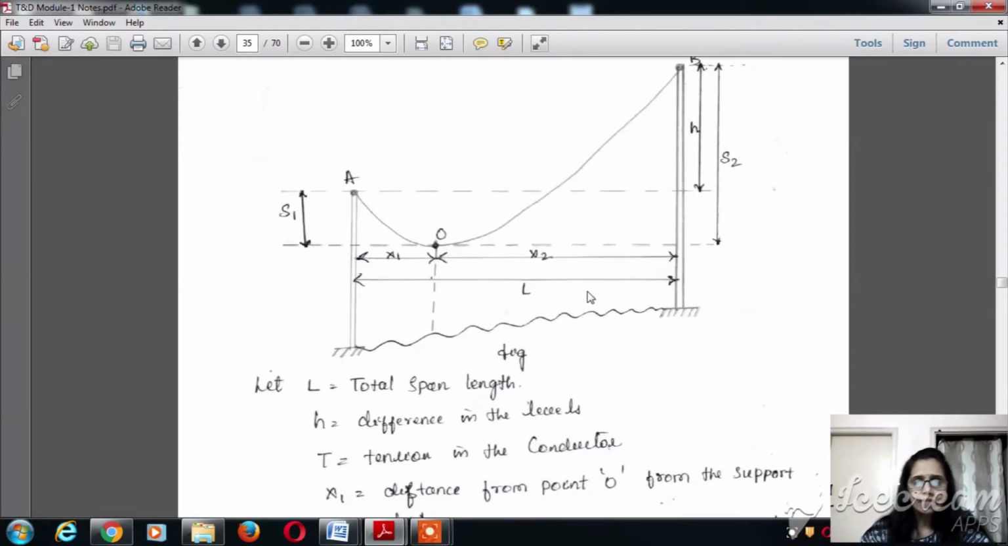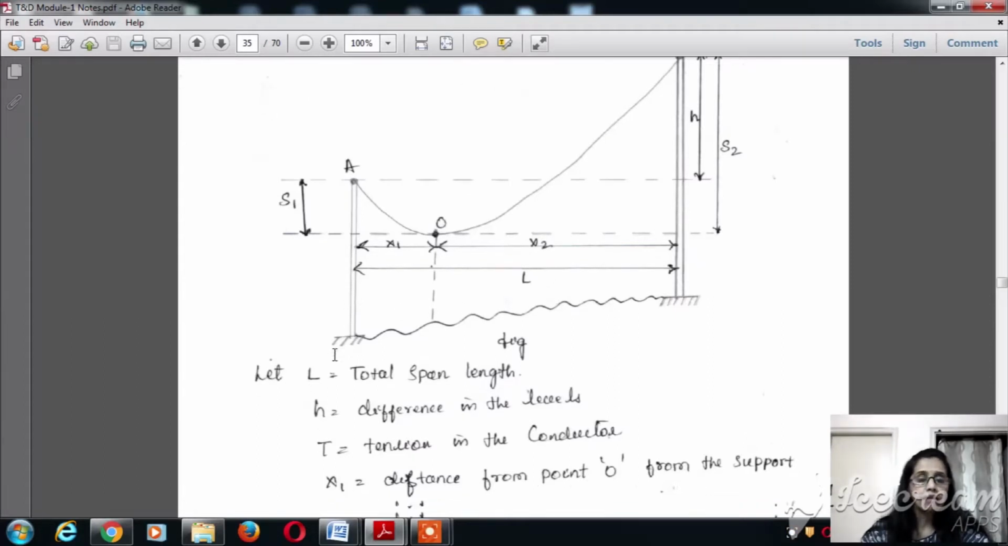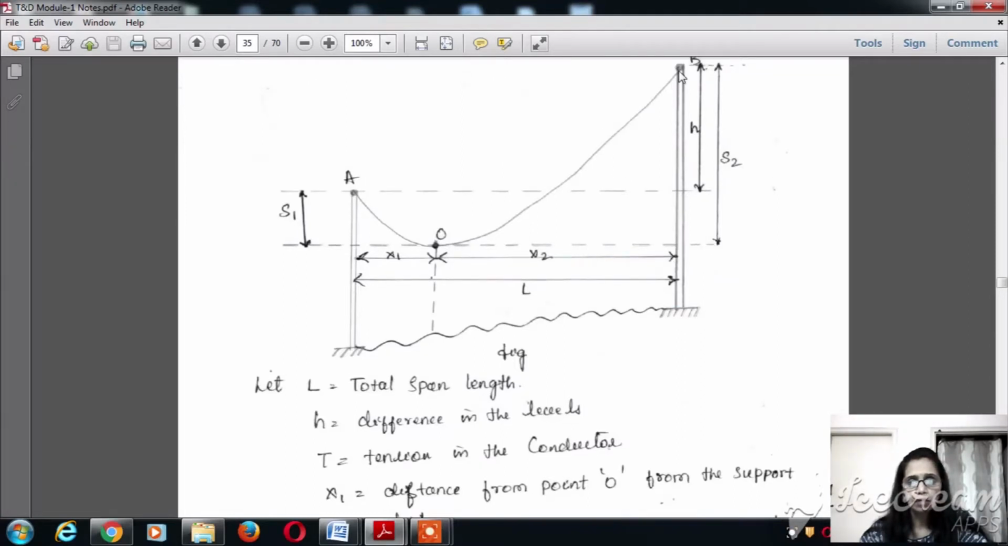When we see this figure, we can understand that the total span length is L, and the sag from the highest point of the support A to the lowest point of the conductor is S1. Similarly, the sag S2 is the height difference between the highest point of the conductor at B and the lowest point on the sagged conductor, O.